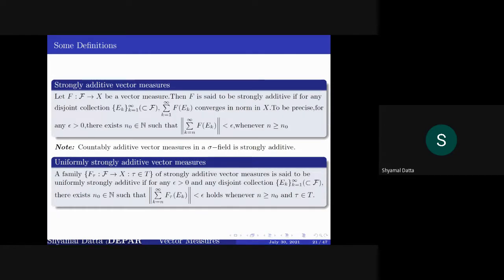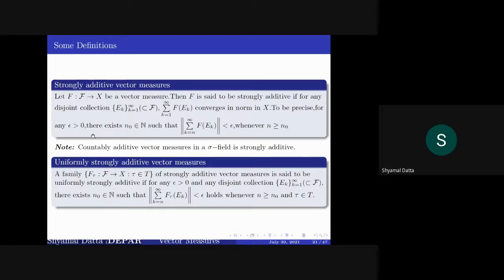Okay. Now here are some definitions: strongly additive vector measures. Suppose F is a set function from script F to X, then we call this a strongly additive vector measure if for any disjoint collection from script F this summation converges. That is, for any positive epsilon you can find n0 such that the tail term can be made less than epsilon whenever n exceeds n0.